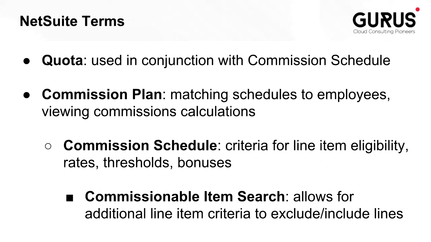Now let's do a little more defining of these NetSuite terms. A quota record is used in conjunction with a commission schedule. So if a commission schedule relies on a quota, we need to have a quota record defined for that employee. A commissions plan is where we match schedules to employees for certain date ranges. It's also where we can view commissions calculations. Commission schedule itself is where we have the criteria for line item eligibility, the rates, thresholds, and if we have bonuses, we can define them here as well.